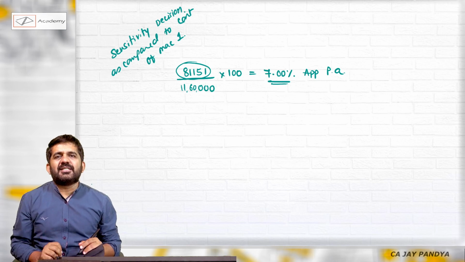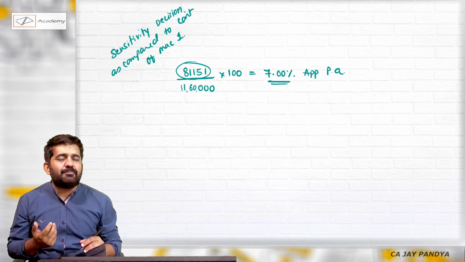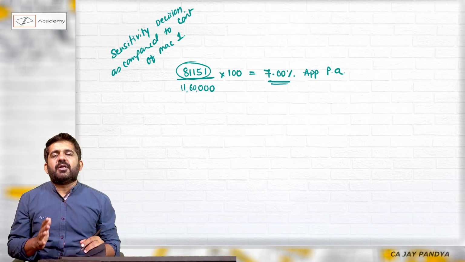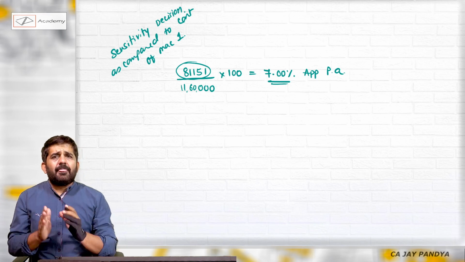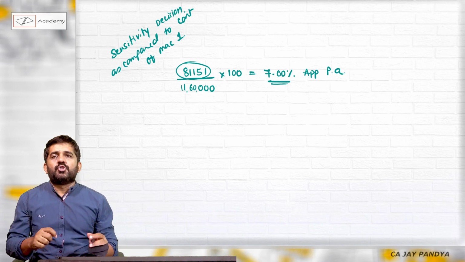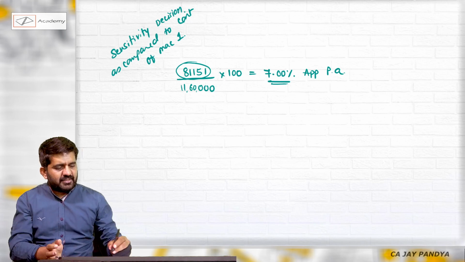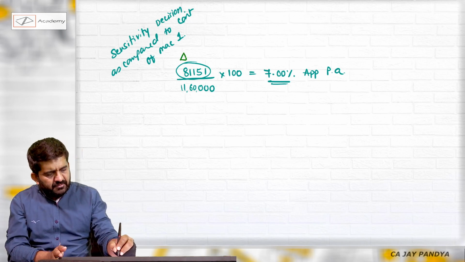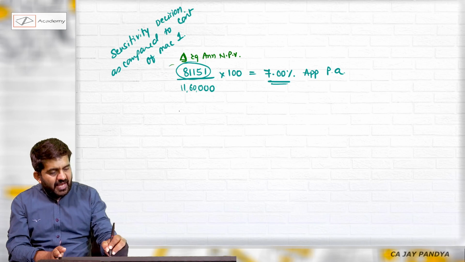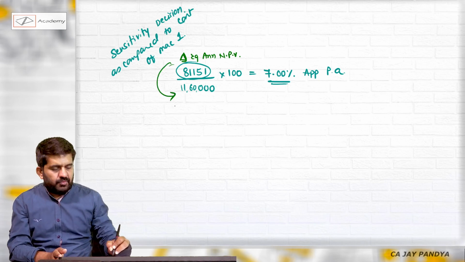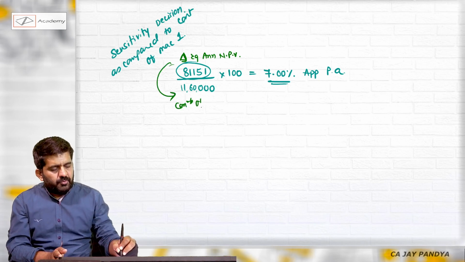Now you'll say, sir, this is very difficult if it is asked first time in examination. I absolutely agree. You cannot find out this answer if this question is asked first time in the examination. But if it is now repeated, you should be able to solve it. What they are asking is, what is the difference in equalized annual NPV as compared to the contribution of machine 1?